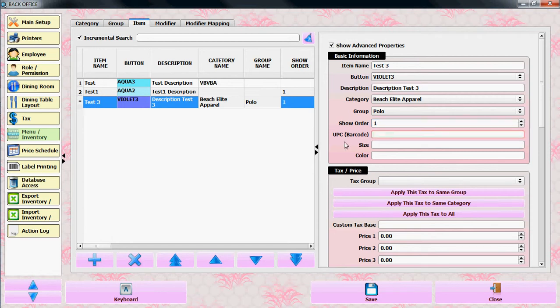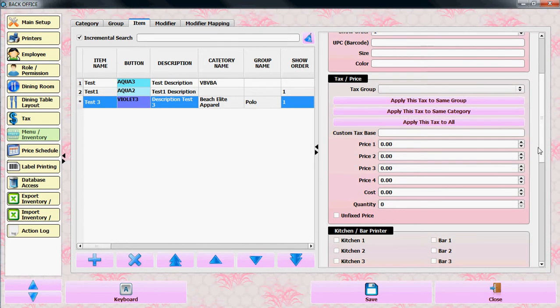You can put the barcode number here by scanning the barcode, the size of the button, the color of the item. From the tax price section, you can select your tax. Let's say US tax.